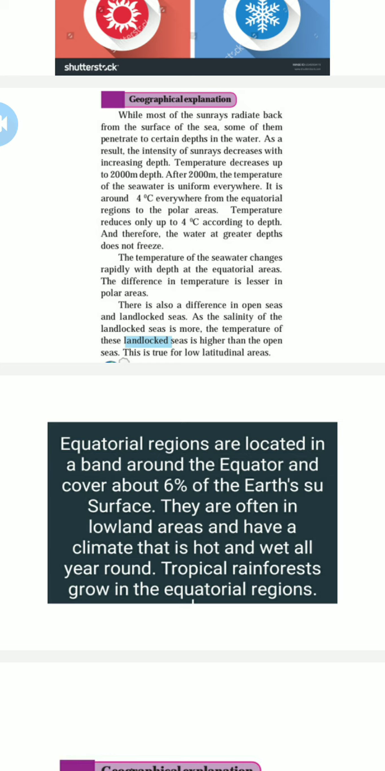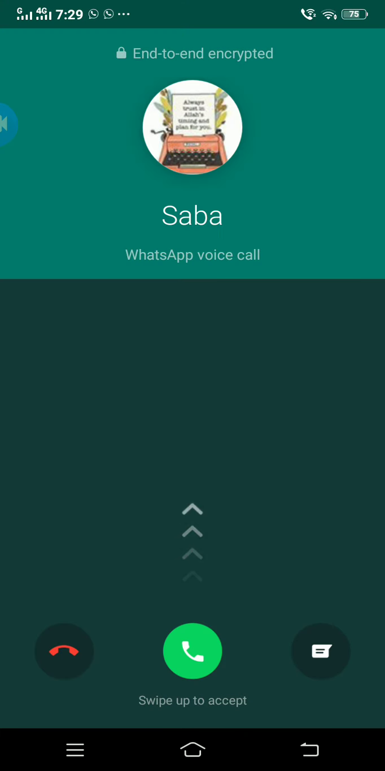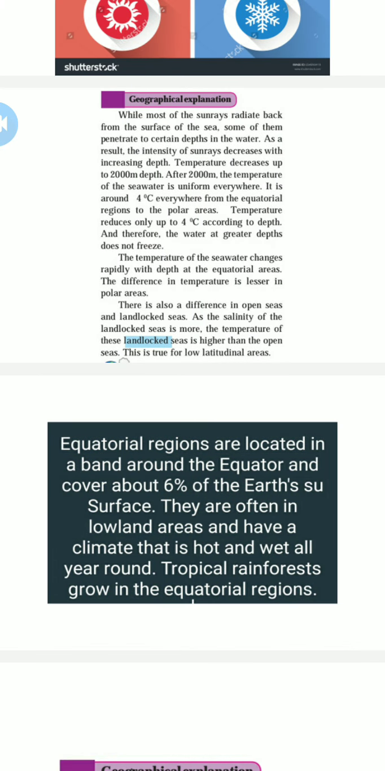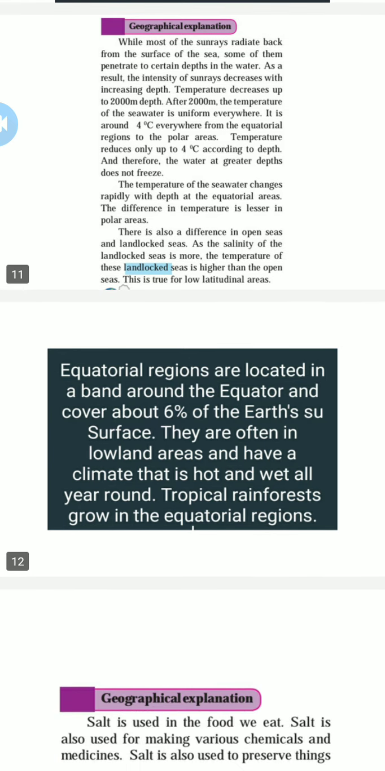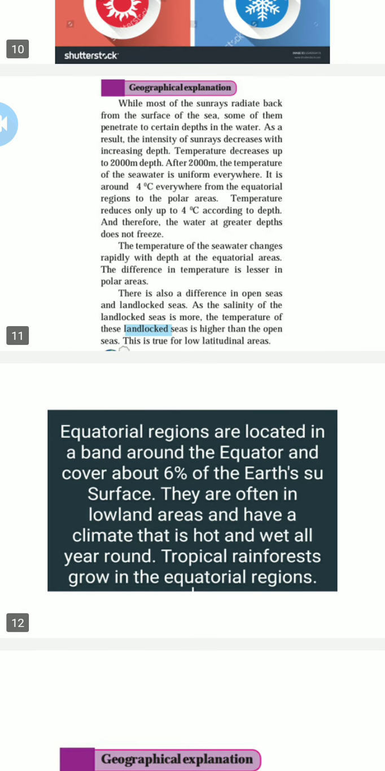Temperature decreases up to 2000 depth. After 2000, the temperature of the sea water is uniform everywhere. It is around 4 Celsius everywhere, from the equatorial region to the polar areas. Temperature reduces only up to 4 Celsius according to the depth, and therefore the water at greater depth does not freeze. See what happens when you face the heat of the sun, that will affect the water and make it hot.